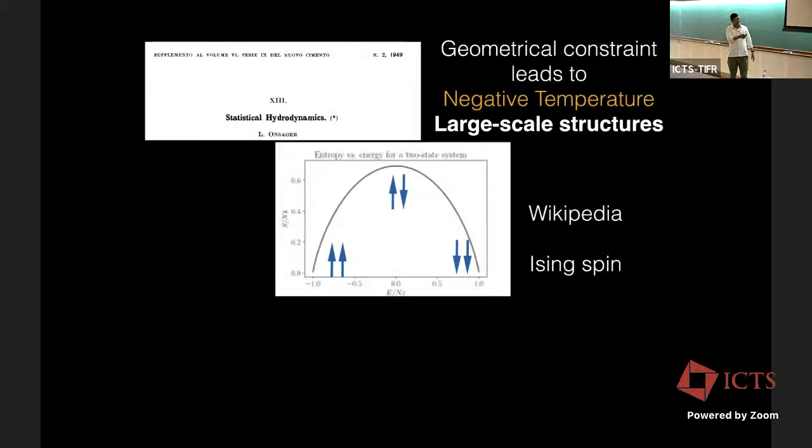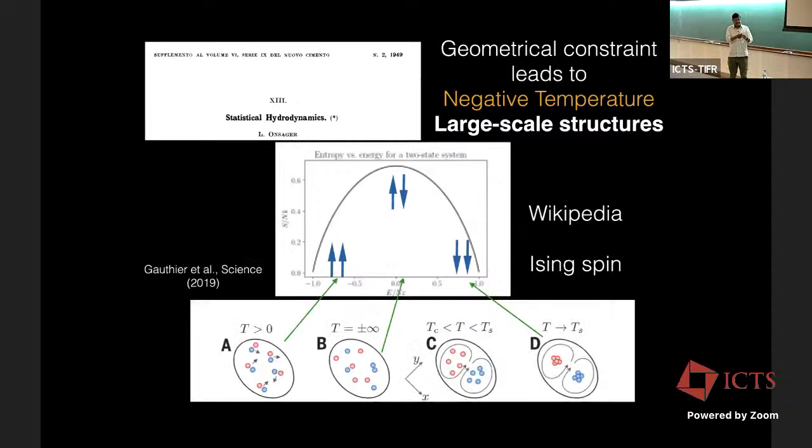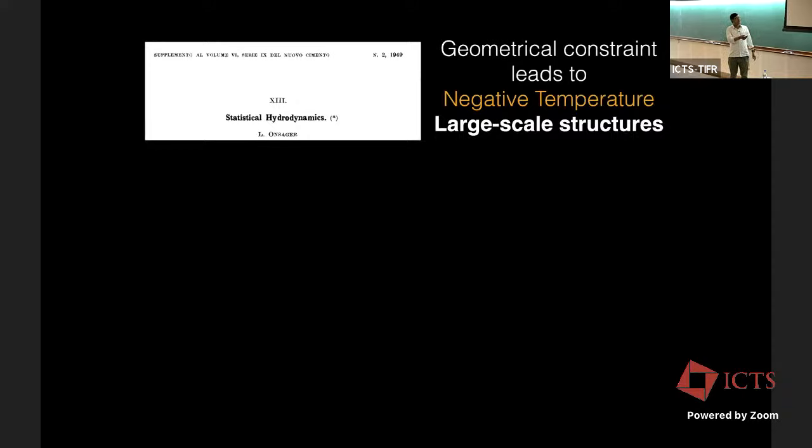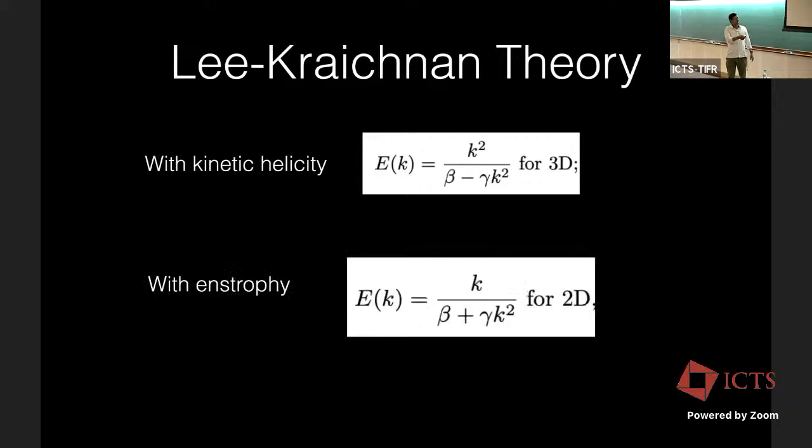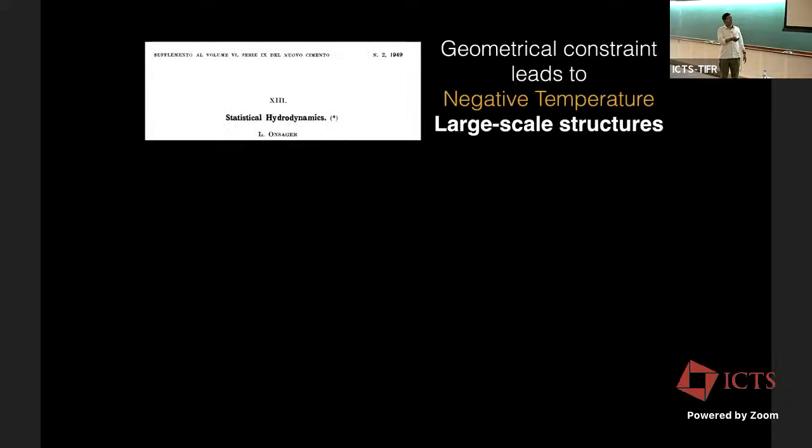Oops, what happened? Went too far ahead. Yeah, so this is the Kraichnan solution. It's more complicated, but you can see that if gamma is 0, then we get k squared and k in 2D. Gamma is connected to kinetic helicity, which we will ignore in today's talk. Essentially, some of my plots will have some gamma effect, but not so critical.